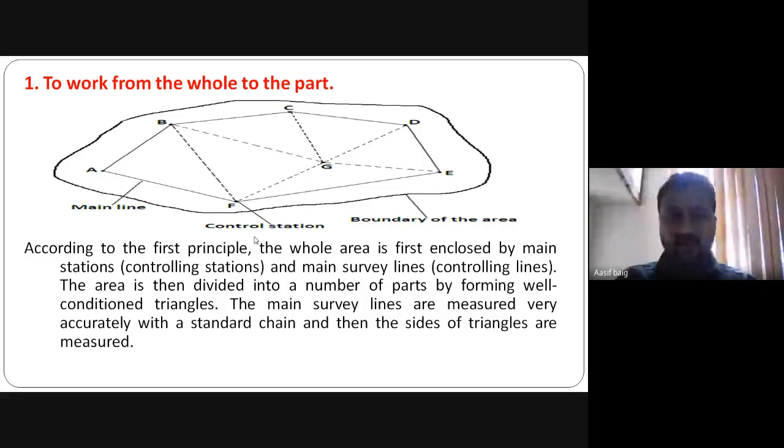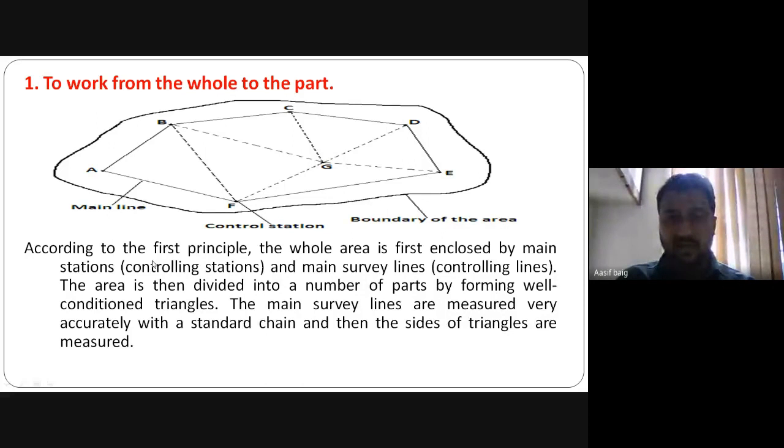According to the first principle, the whole area is first enclosed by main stations. This is the control station, this is the main line. So A, B, C, D, E, F, G, these are all the main stations.